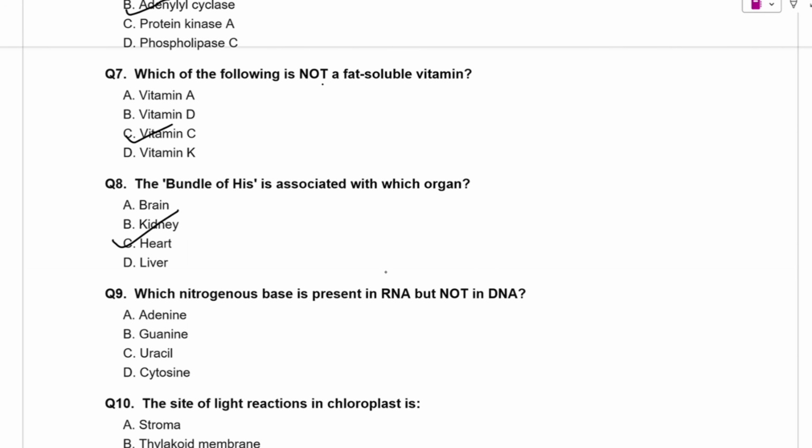So question number 9 is, which nitrogenous base is present in RNA but not in DNA? So we have adenine, guanine, uracil and cytosine. So option C is correct option because uracil is found in RNA instead of thymine. Thymine is present in DNA.